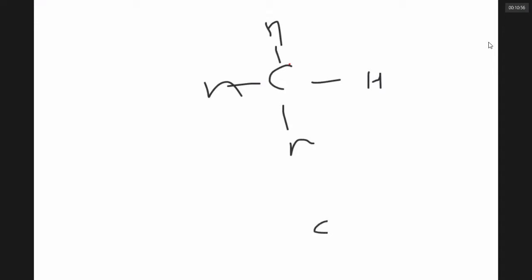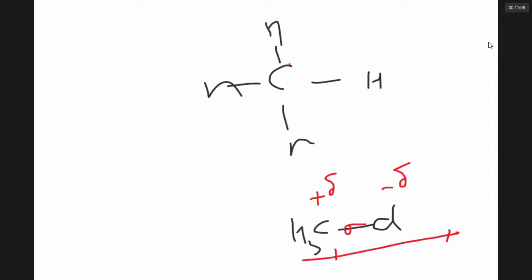But if I have CH3Cl, the Cl being more electronegative gets a little minus charge, and carbon gets a little plus charge. Electrons are flowing from carbon to chlorine through the sigma bond. It is called electron withdrawing inductive effect. If there is an electron withdrawing inductive effect, there is charge separation. So methyl chloride gets reactivity over methane.